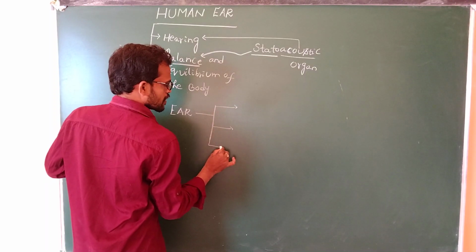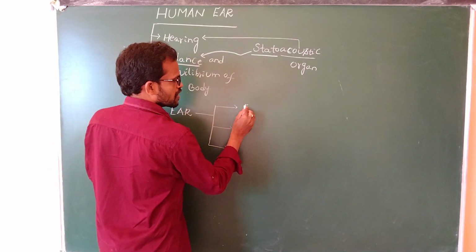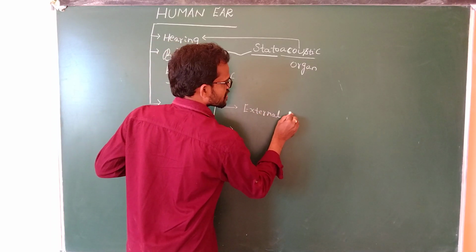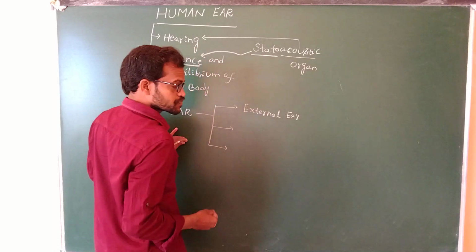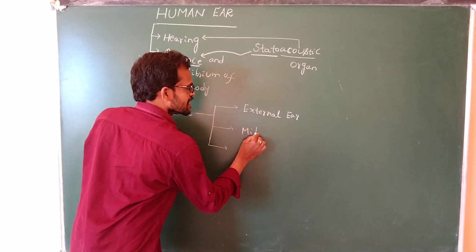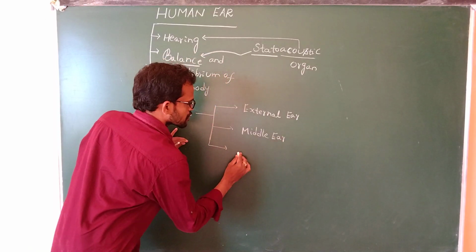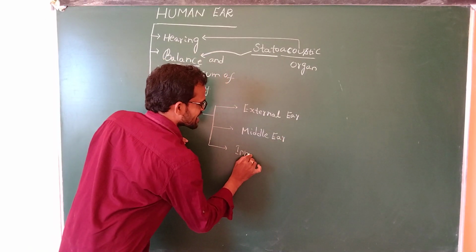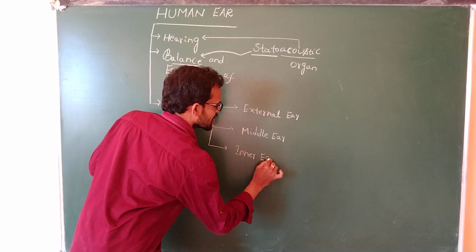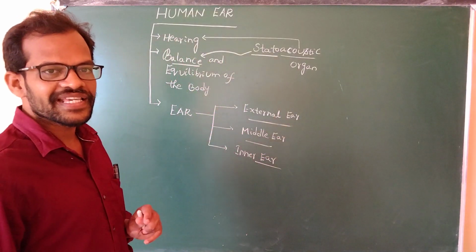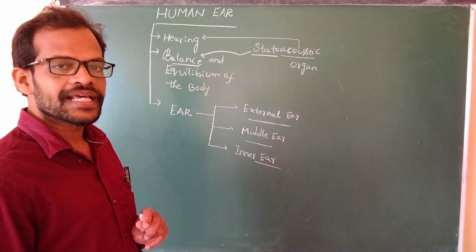The second is the middle ear. The third part is the internal ear or inner ear.